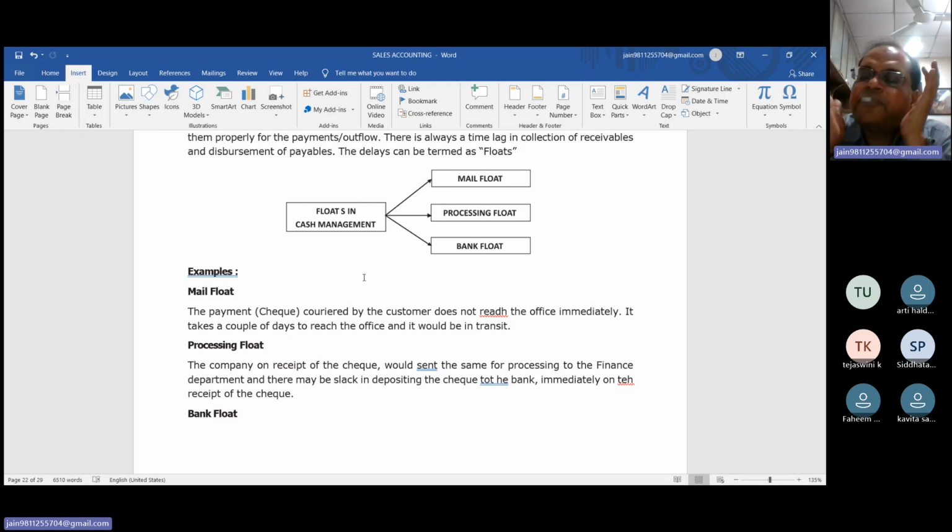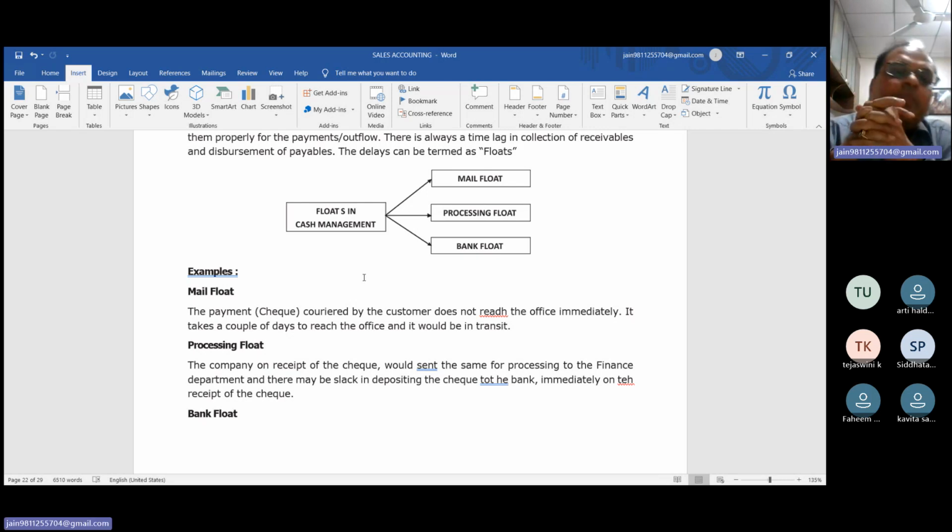Number third is the bank float. Once you deposit the check into the bank, now the bank sends your check for the clearing. Okay. Nowadays, beta, the check system is not very popular because it is the computerization time, or the CBS system time, core banking system time. So nobody is using checks nowadays and everyone is using online transactions. So again, beta, the processing float is also not relevant nowadays.